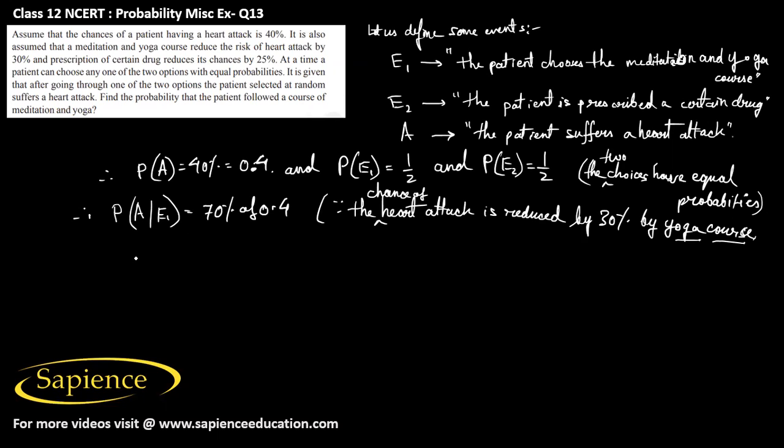So therefore it would be 0.7 into 0.4, so that would be 0.28.